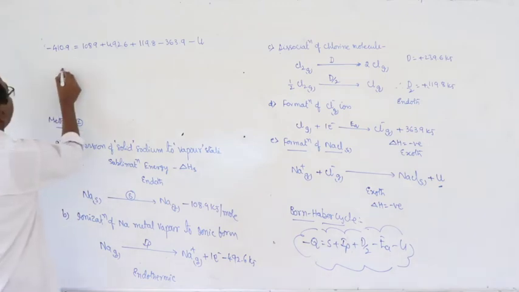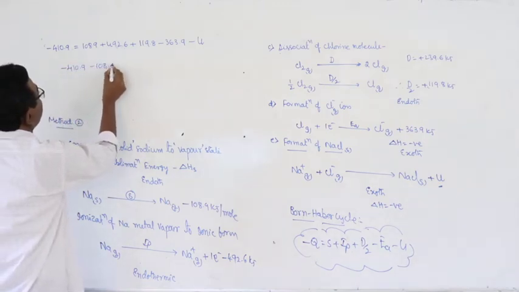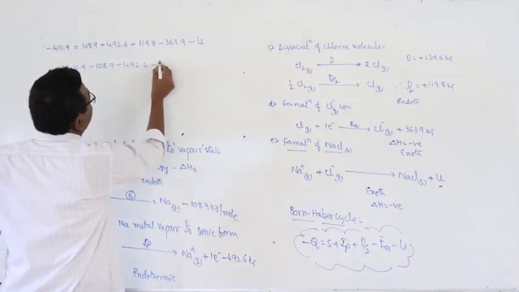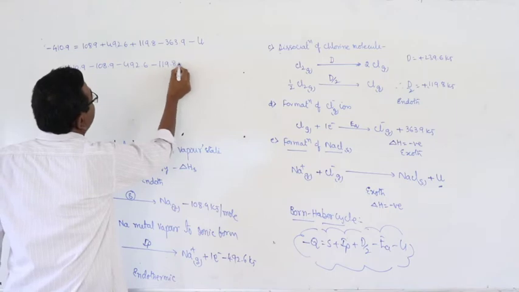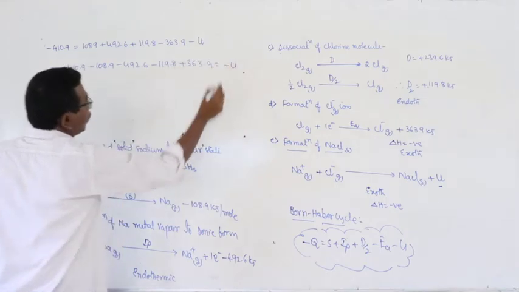From that we can write minus 410.9 minus 108.9 minus 492.6 minus 119.8 plus 363.9 is equal to minus U.